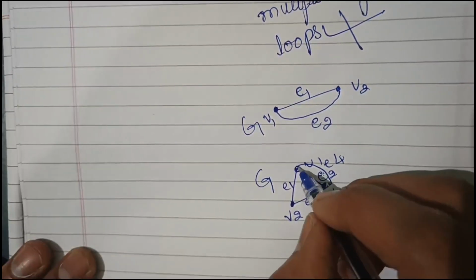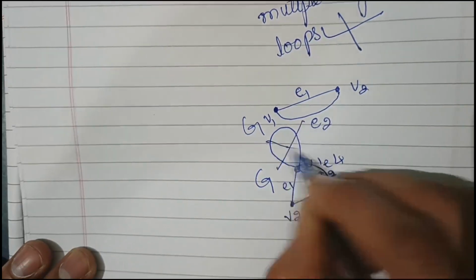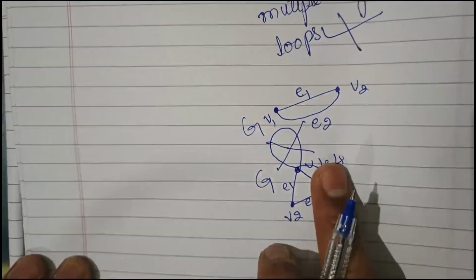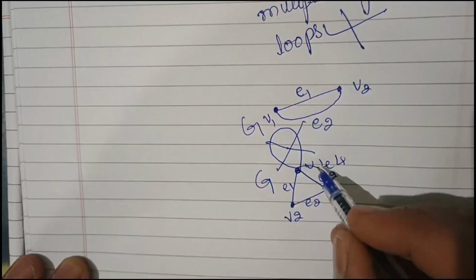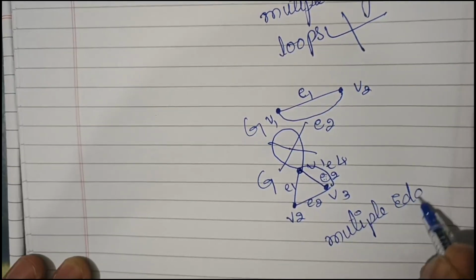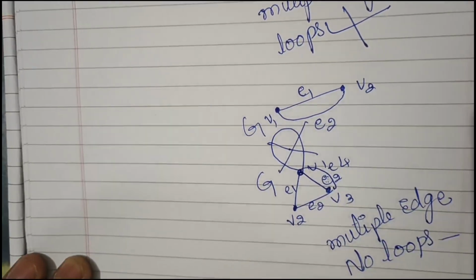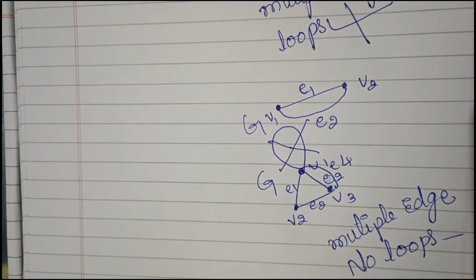If it is containing a loop, that will not be a multigraph. It will only contain multiple edges, no loops. That type of graph we should call a multigraph.